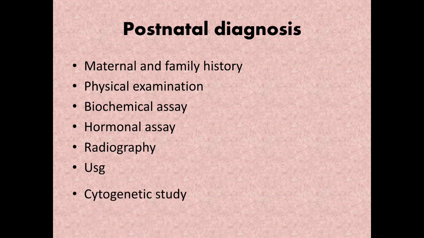The next thing is cytogenetic study, karyotyping. So these are the things which you can do to find out what the baby actually has and to what extent the anomaly is present, whether it's a single anomaly or multiple anomalies. There are some common terminologies which are used when it comes to congenital anomalies.